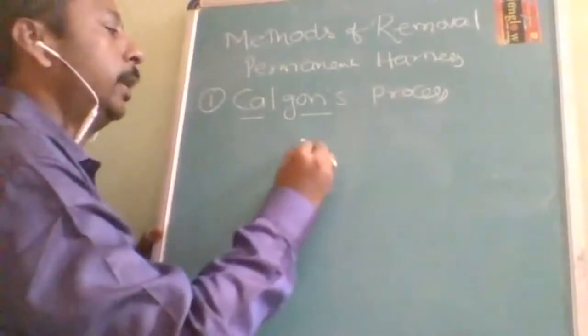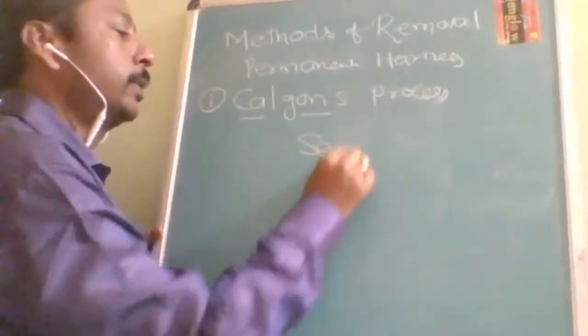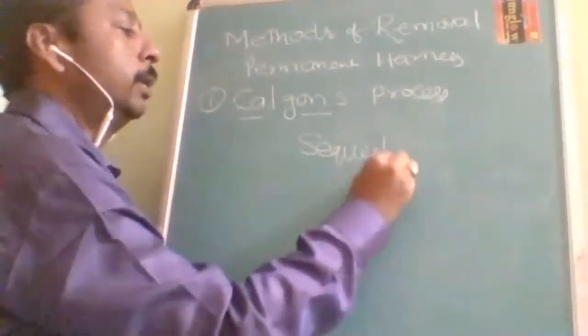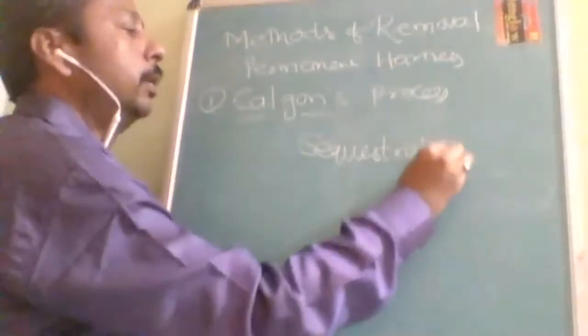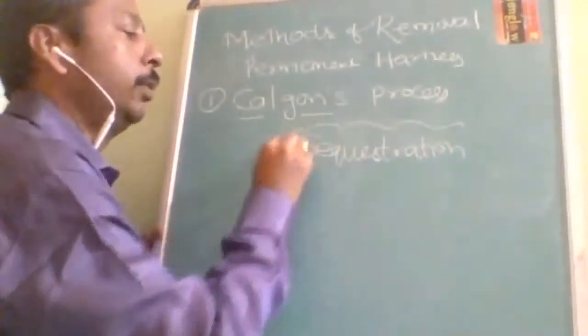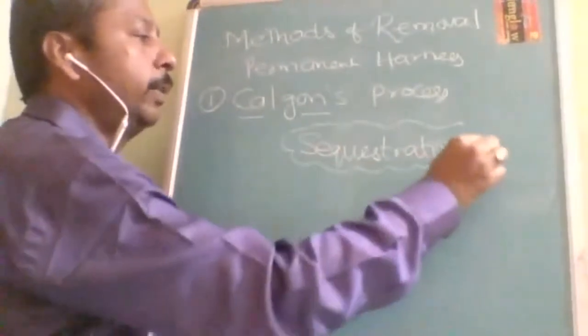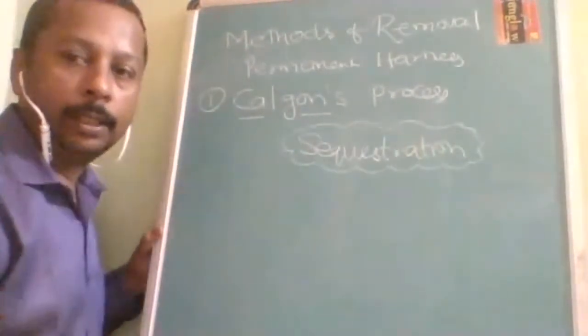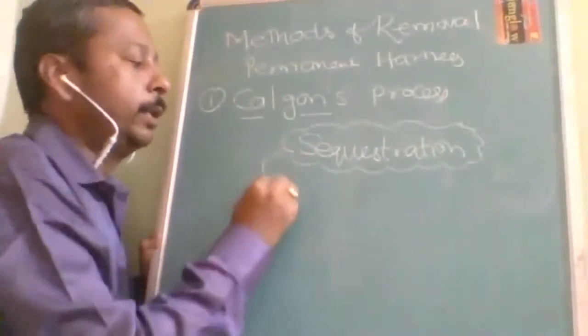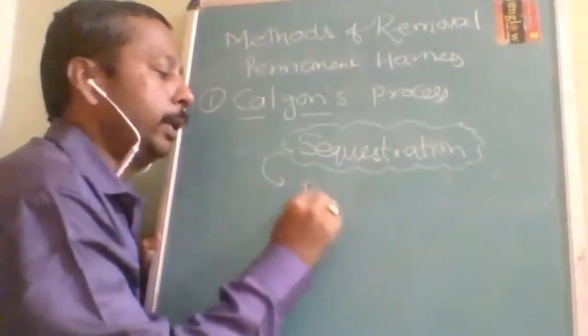And there is another method called sequestration. Sequestration means calcium will not be completely removed. Calcium will be available there only, but it is rendered ineffective.